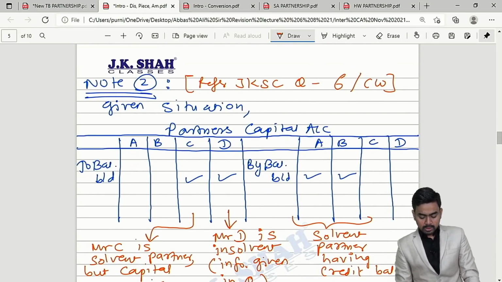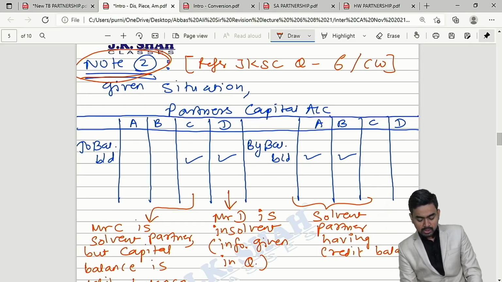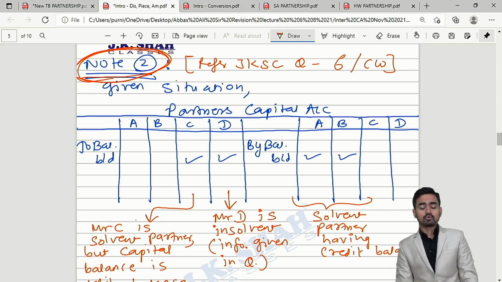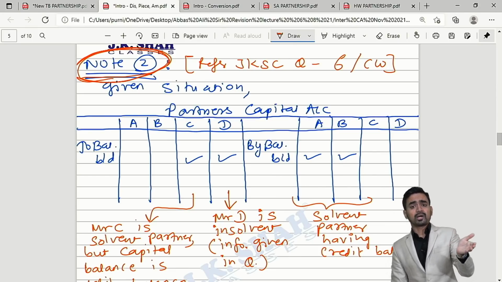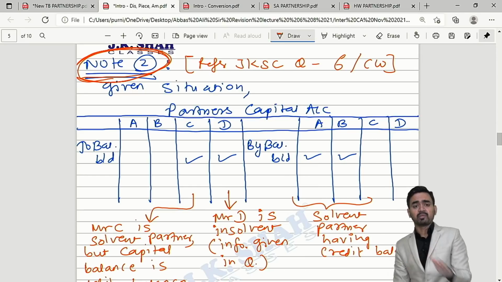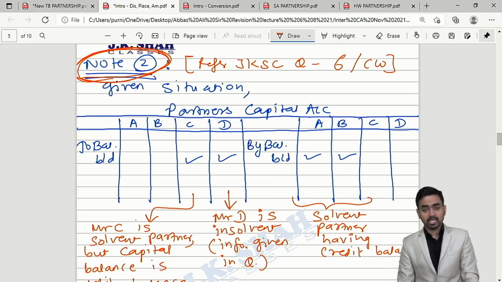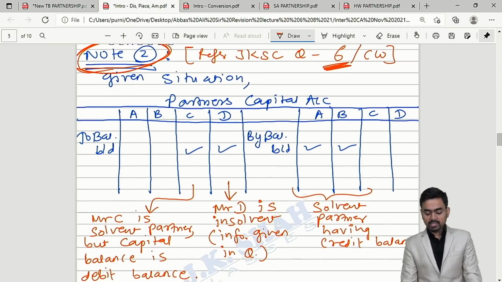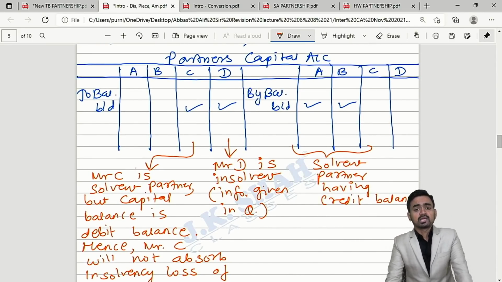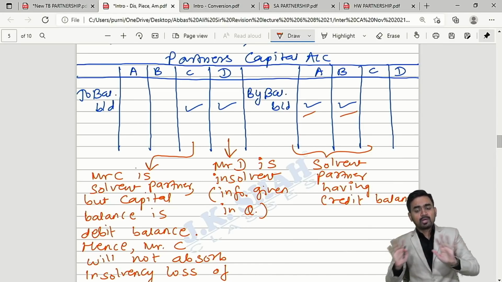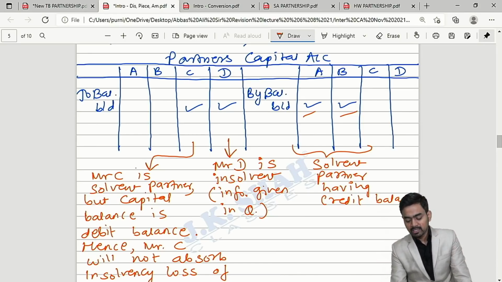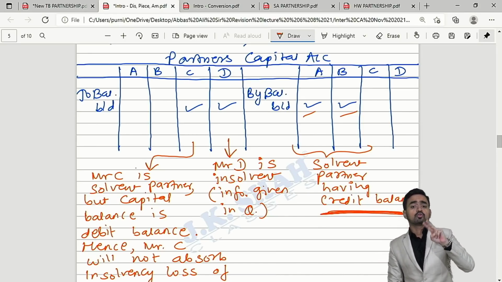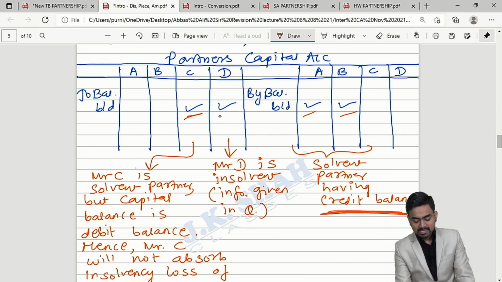Now the important point in dissolution, insolvency, I am discussing through note number 2. Sir, you are again and again saying solvent partner having credit balance, solvent partner having credit balance. Can you give us a simple example so that we can understand the whole thing? Yeah, see on the screen, and for this you can refer question number 6 of JK Shah classes. See on the screen the situation I have given: partners' capital A, B, C and D. Over here A and B are having normal credit balance. They are solvent partners having credit balance. And two other partners are having debit balance, like C and D.